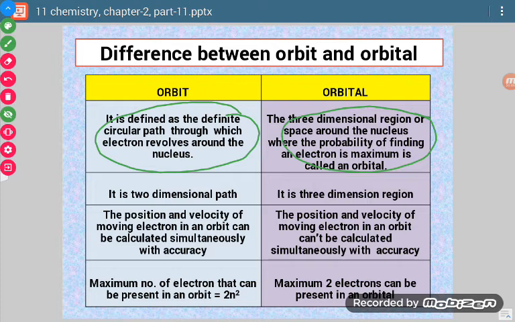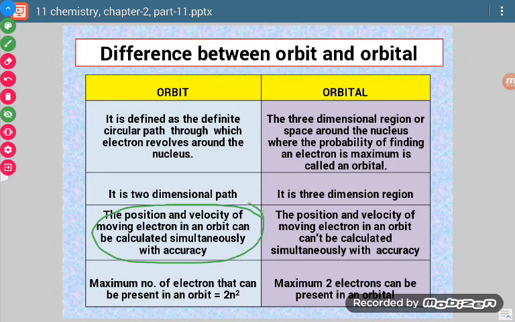Orbit is a two-dimensional path, whereas orbital is a three-dimensional region. Now, very important, the Heisenberg uncertainty principle. Position and velocity of a moving electron in an orbit can be calculated simultaneously, but they cannot be calculated simultaneously with exactness in the case of an orbital.